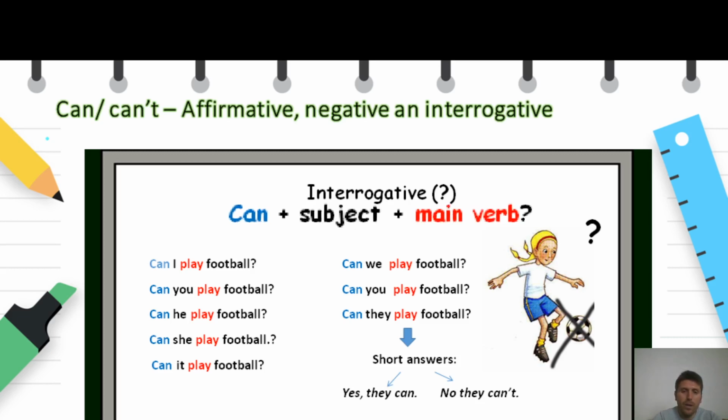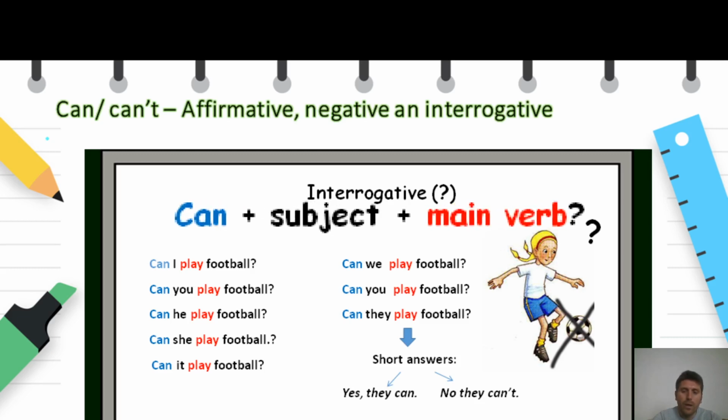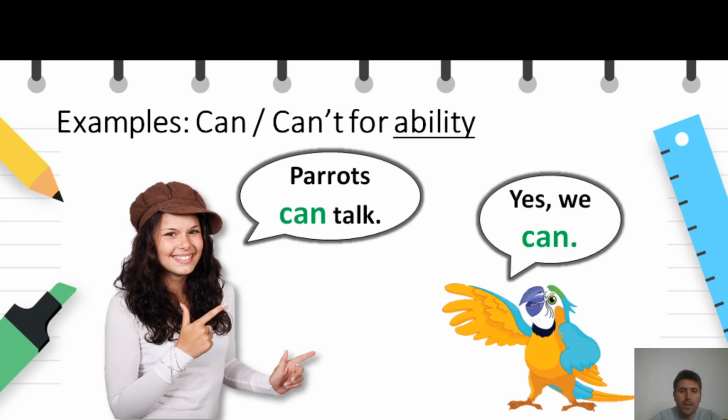And finally, we are going to look at some examples when using can for ability. The first example, parrots can talk.